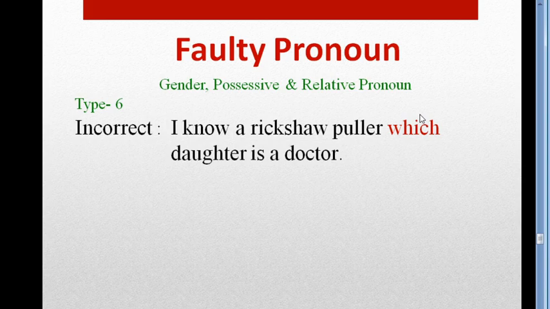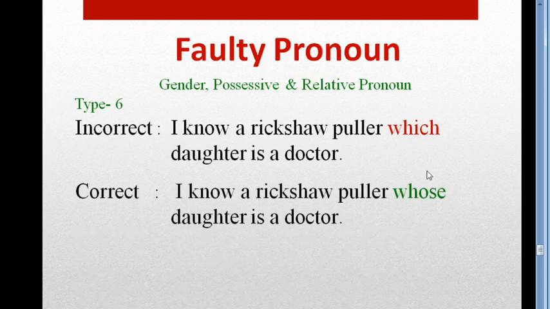So the rule is, if the relative pronoun is indicating a human being, a rickshaw puller is a human being, and it is working as possessive, then we should use whose as relative pronoun. So the correct answer is, I know a rickshaw puller whose daughter is a doctor. Here whose is working as possessive.